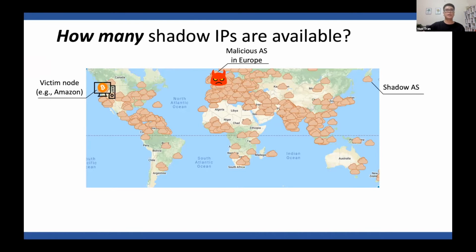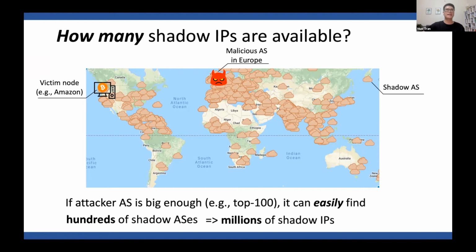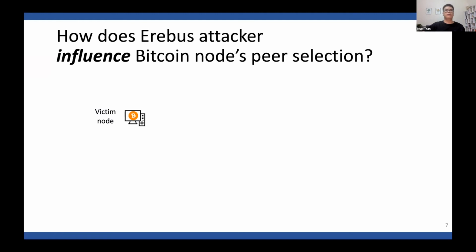From our large-scale experiment, we found that if the attacker is big enough, it can easily find hundreds of shadow ASes, which contain millions of shadow IPs. Note that the attacker can use any IP address in any of these shadow ASes, because a shadow IP does not necessarily need to be a real Bitcoin node. We now know that the attacker can control a lot of IPs.